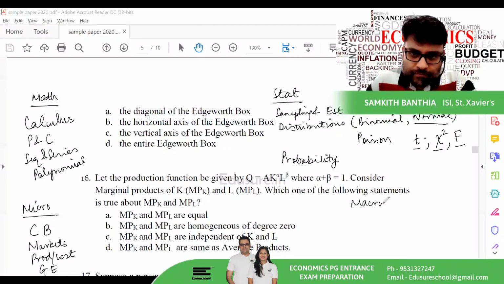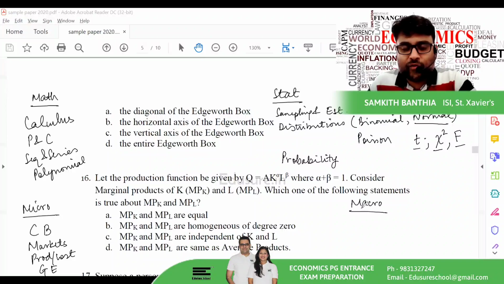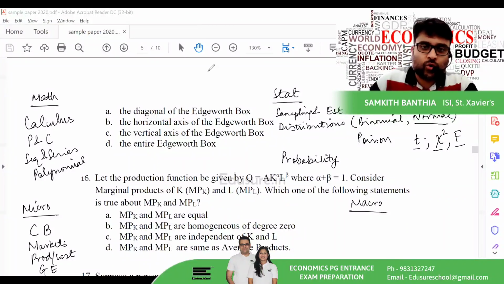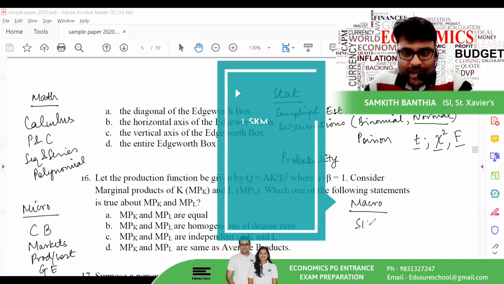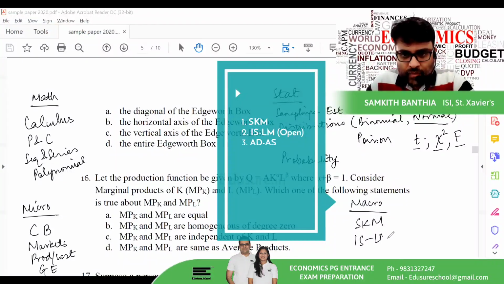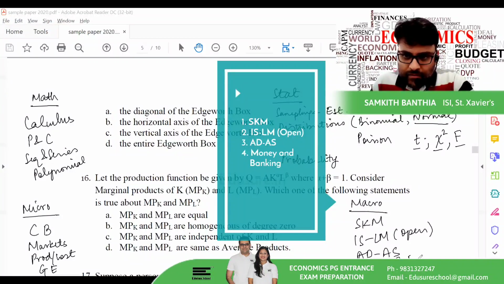Macroeconomics, they basically focus on only the foundation level questions. They will not be going into any numericals. Macroeconomics, apart from the growth models and the development economics which I spoke about: the Keynesian model, IS-LM, Open Economy IS-LM, AD-AS, money and banking. So these are a few aspects which are important.